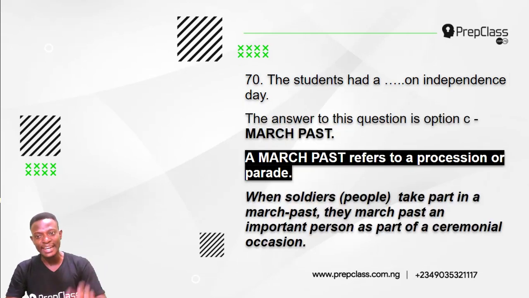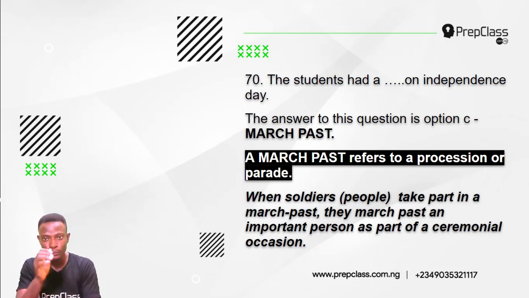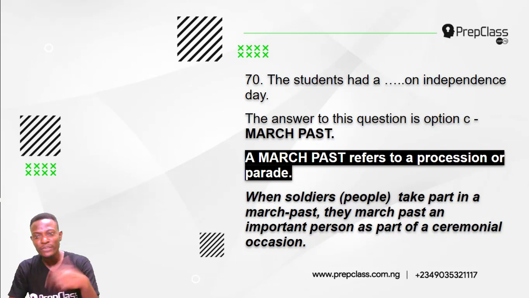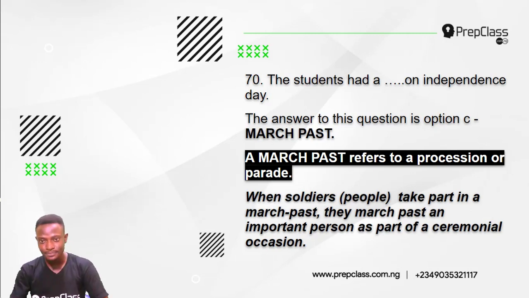Now, the answer is option C, march past. They were marching past with a particular person or a particular group of people. The students had a march past. They were marching. March, march, march. Left, right, left, right. So the students had a march past on Independence Day. A march past refers to a procession or parade.